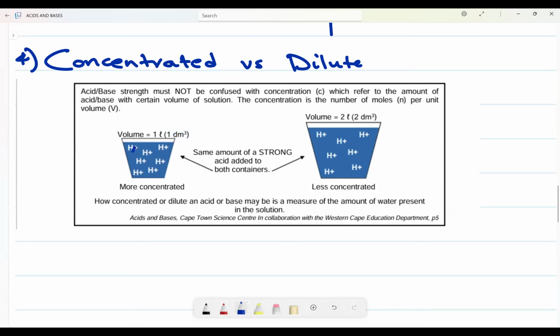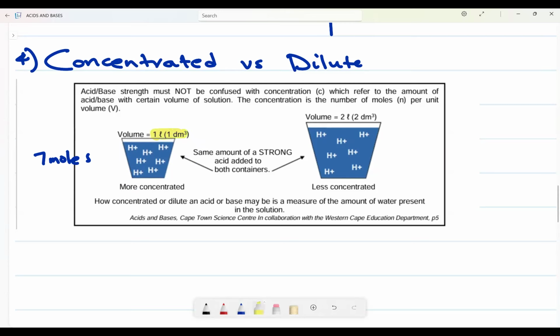Let's say you put 1, 2, 3, 4, 5, 6, 7. Let's say these are 7 moles of that particular acid, inside a 1 decimeter cubed, or 1 liter volume.